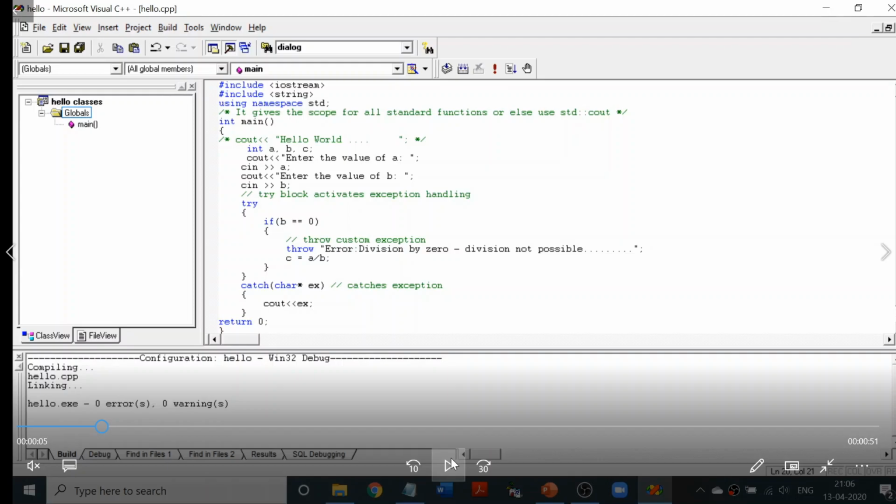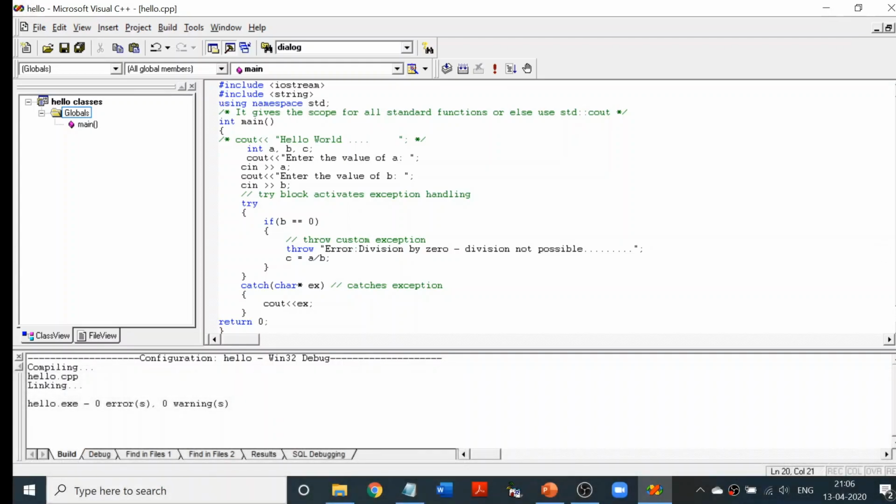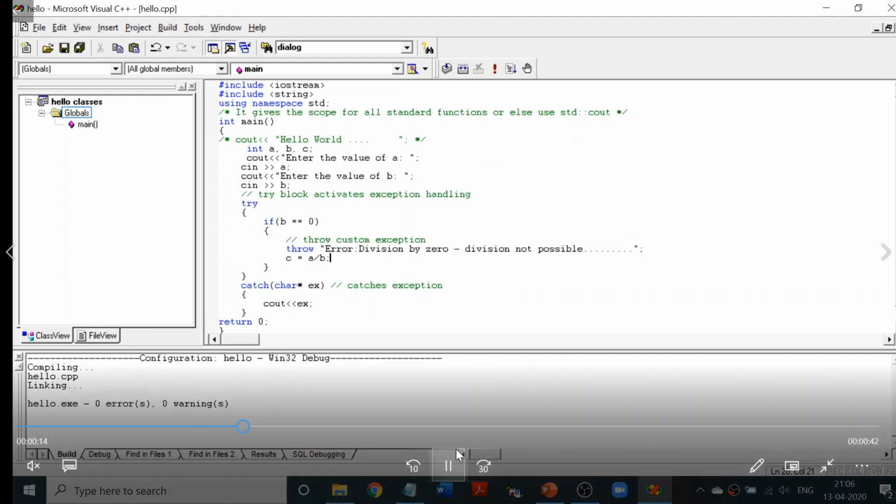So with the same example, just look at the way it is executed. The steps are the same as your hello world program. I have not added anything. So this is the program. Let us see how we execute this particular program.